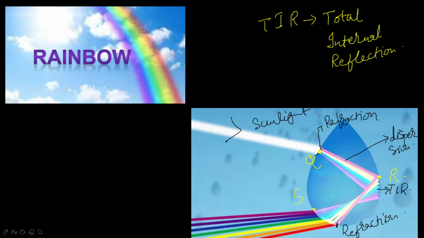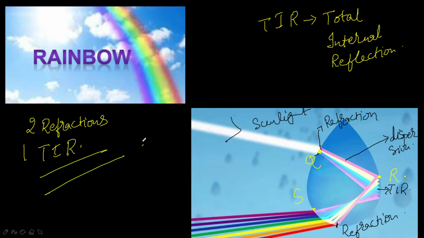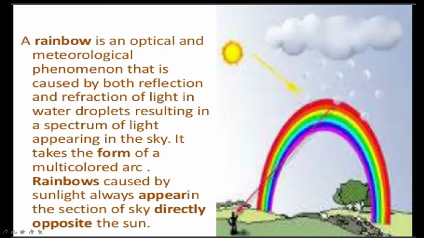So a rainbow is always formed by the rays that undergo two refractions and one total internal reflection. Two refractions and one total internal reflection. Okay. So next, here is the answer.